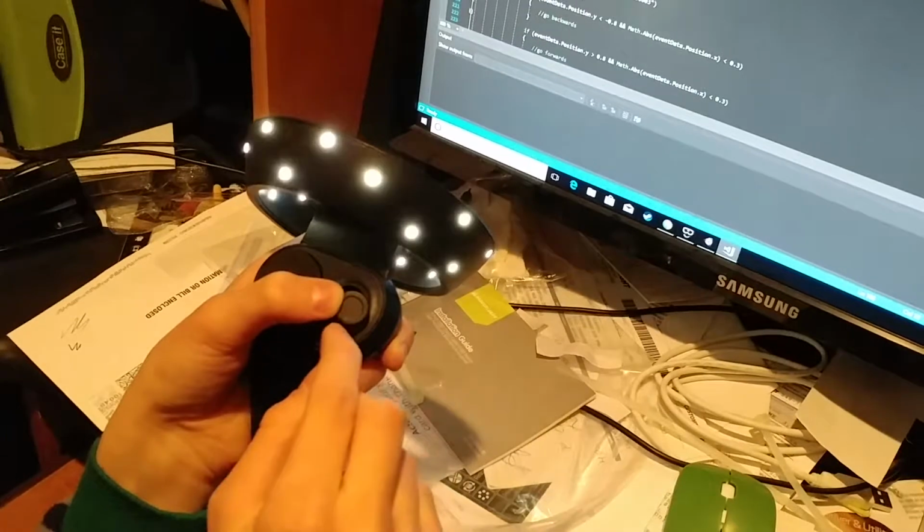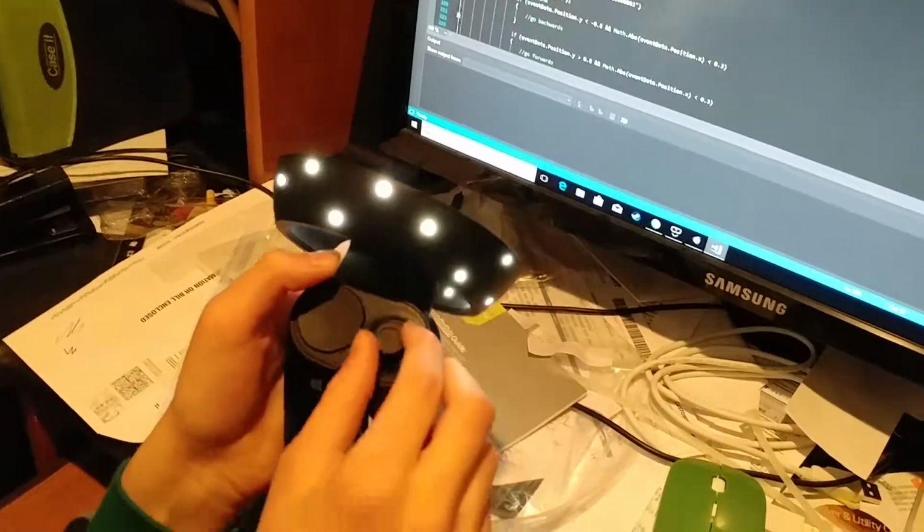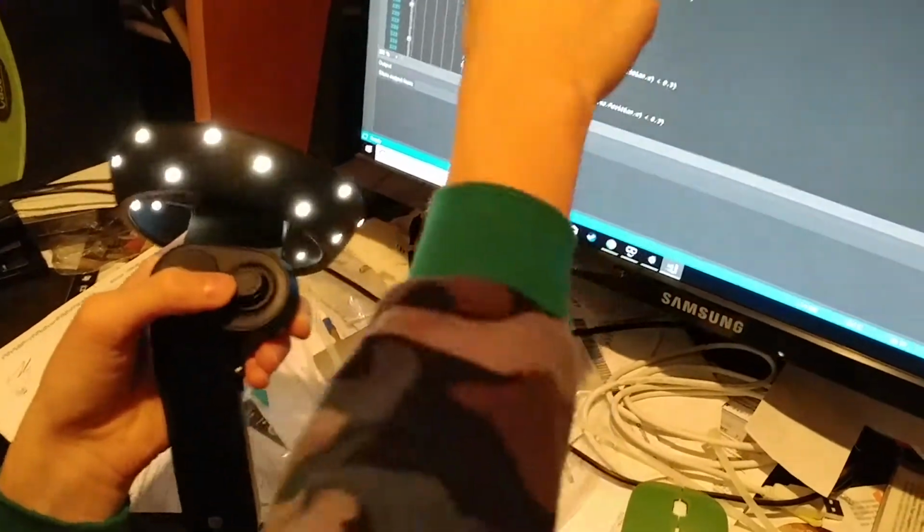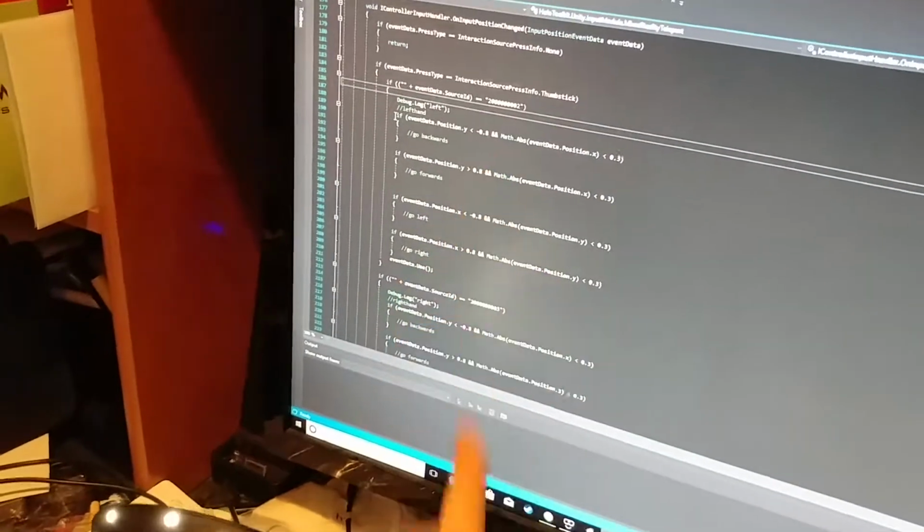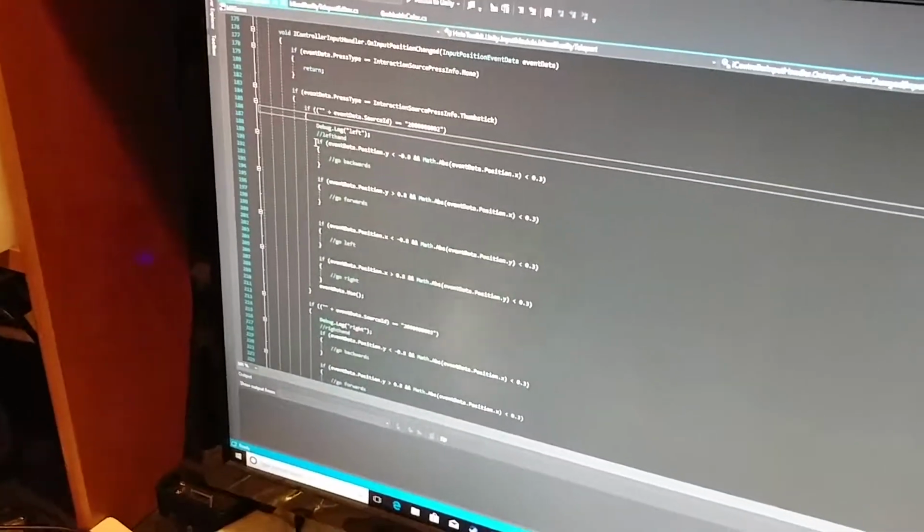The x is left to right. It's using math absolute, so if it's over on the other side, it brings it over and it still works.